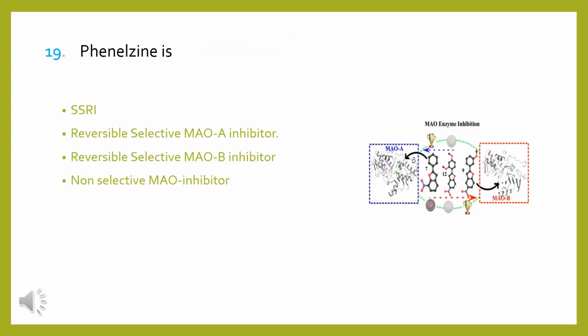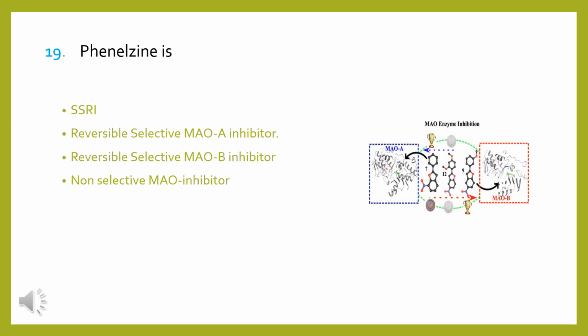Question 19 is regarding phenelzine. Is phenelzine a selective serotonin reuptake inhibitor, a reversible selective monoamine oxidase A inhibitor, a reversible selective monoamine oxidase B inhibitor, or a non-selective monoamine oxidase inhibitor? So phenelzine is not usually recommended because of its many side effects and many drug and food interactions, as it is a non-selective monoamine oxidase inhibitor.